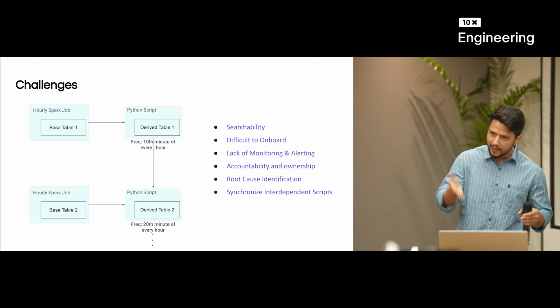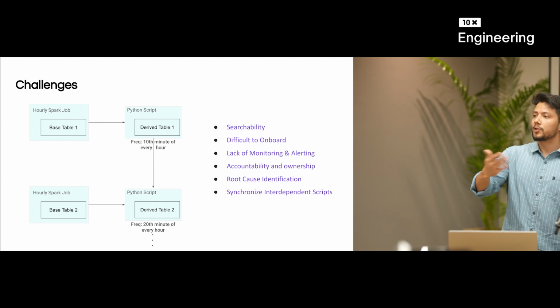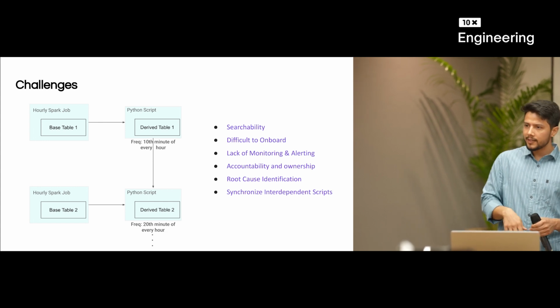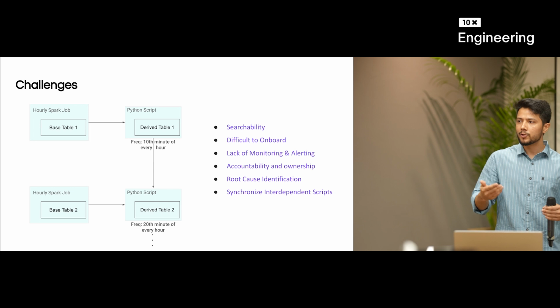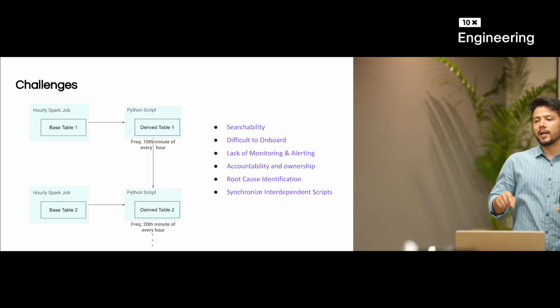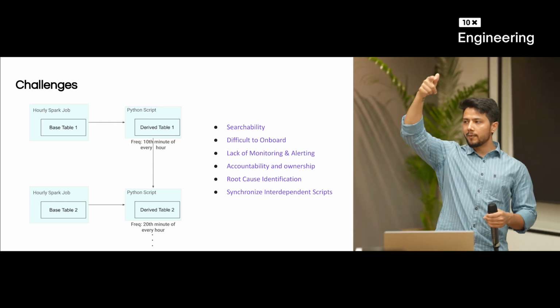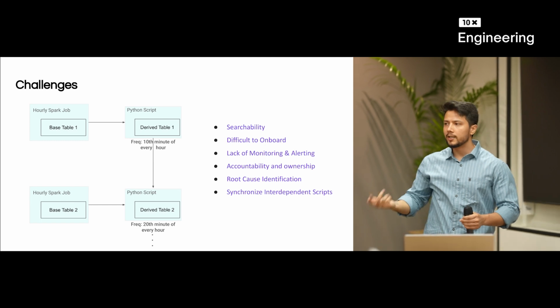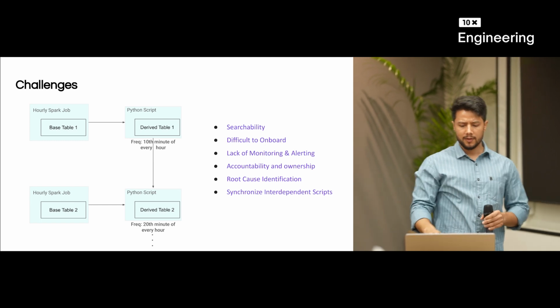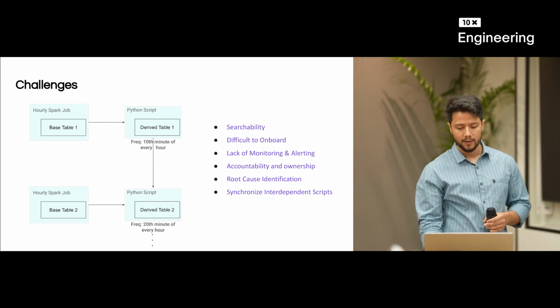We have to go through the Python script, understand everything and see what the sources of the data are. Is it an issue with this table or with all the sources that we are consuming? There is no top level view which tells me that this table uses these two tables, and this other table uses these two tables, and this table is probably the one causing the issue. There is no platform as such for that. So we have to manually do the process and identify the root cause.